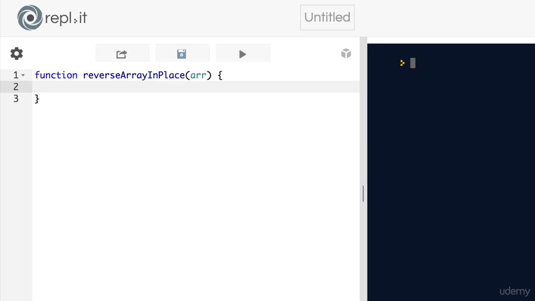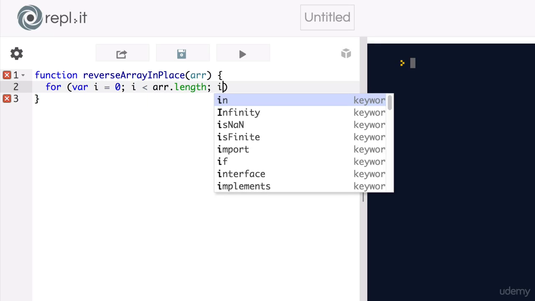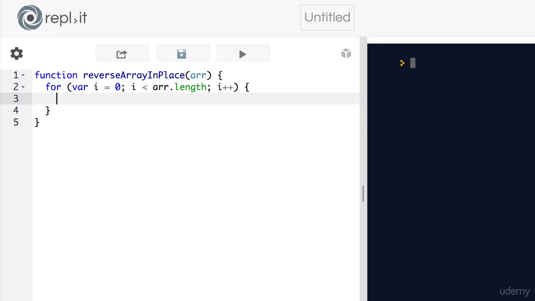We will say for variable i equals 0, while i is less than array.length, i plus plus. Now, inside of this for loop is where all the magic happens. What we want to do is switch the first element of our array with the last element of our array. We want to switch the second element with the second to last element, and so on. We will do this by using a temporary variable.